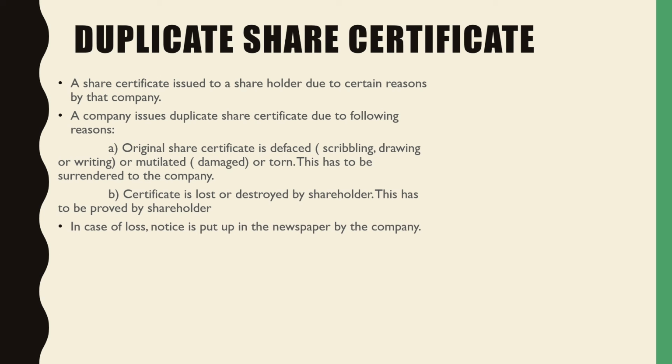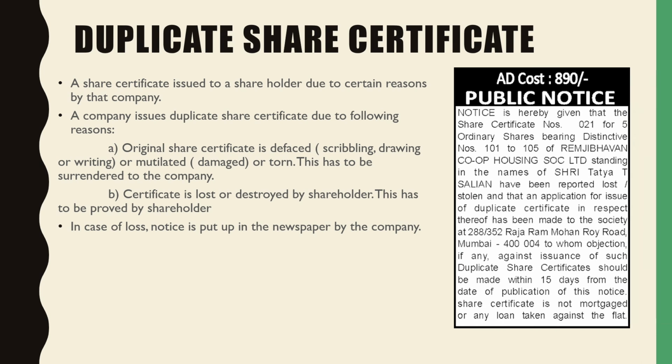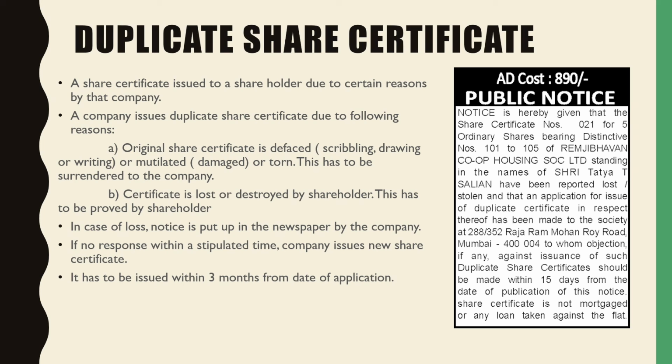In case of loss, a notice is put up in the newspaper by the company. A format of the notice is being shown over here, which indicates that the share certificate has been lost or stolen. Such a public notice has to be given in the newspapers by the company. If no response within a stipulated time is received, then the company issues a new share certificate. It has to be issued within 3 months from the date of application.